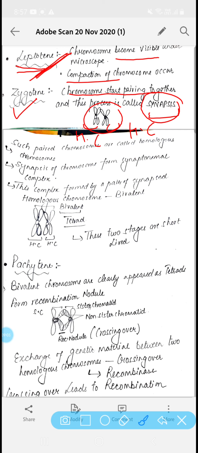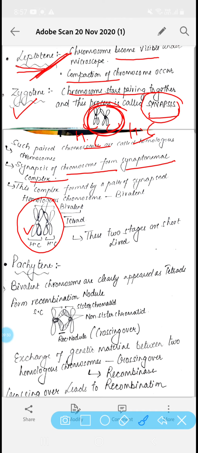Synapsis of chromosomes forms the synaptonemal complex. So when both of these homologous chromosomes get synapsed, get paired, get attached, this complex structure is termed the synaptonemal complex. So this is the complex formed by a pair of synapsed homologous chromosomes. If we see this diagram, this is one homologous chromosome, this is the second homologous chromosome.